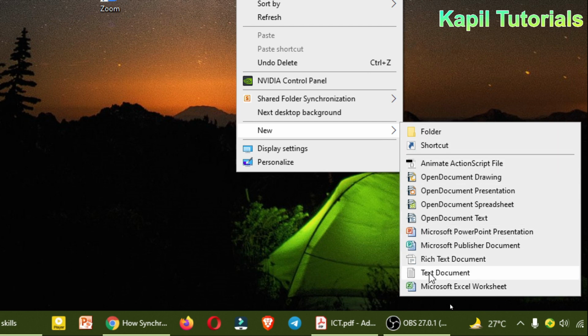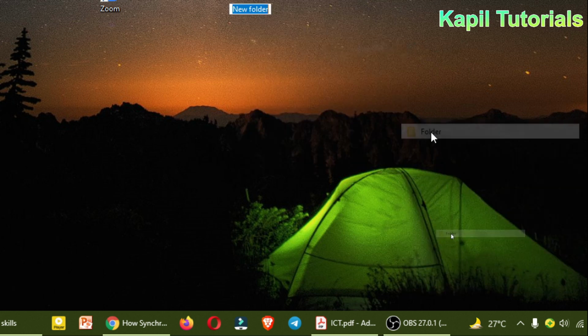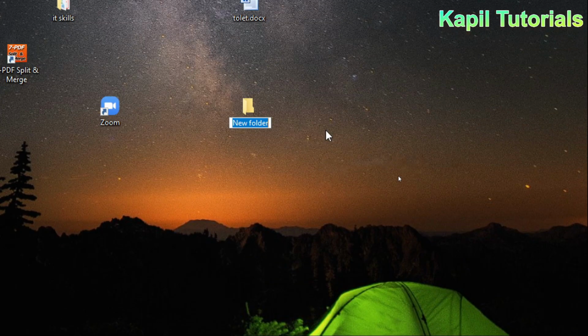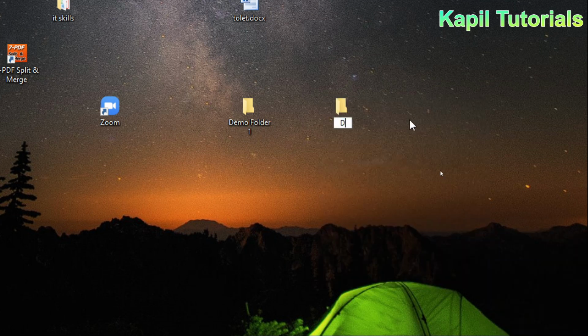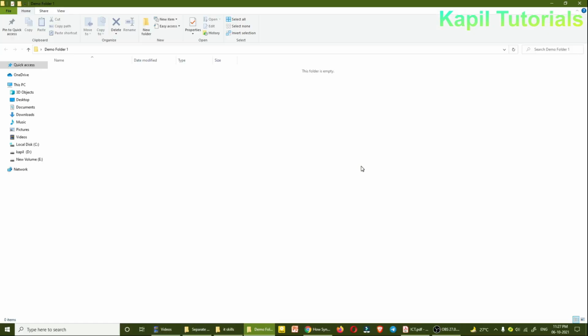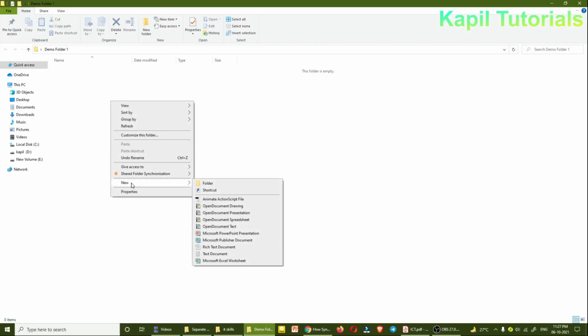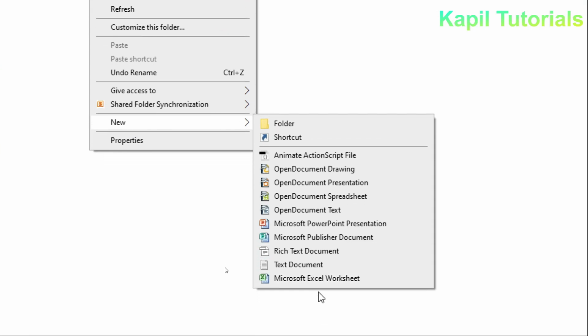You can make a file also in this way. Suppose I am making a folder here, and I'll give it the name demo folder 1, then one new folder, demo folder 2, and inside this I can make one file here.